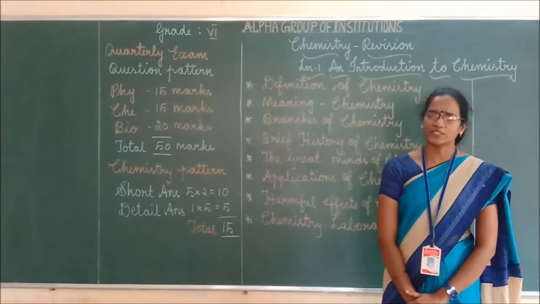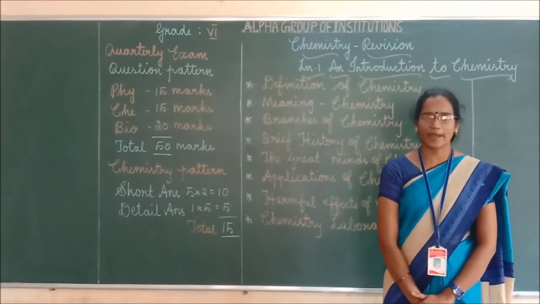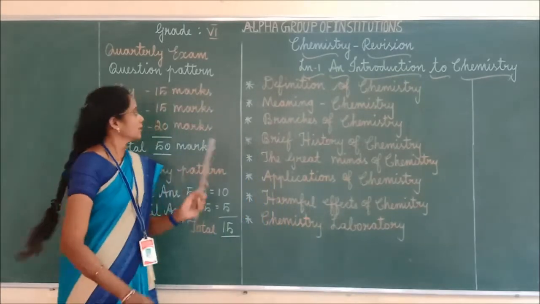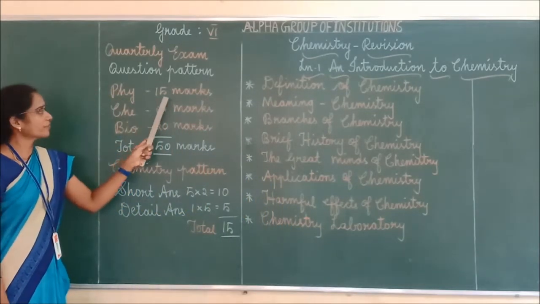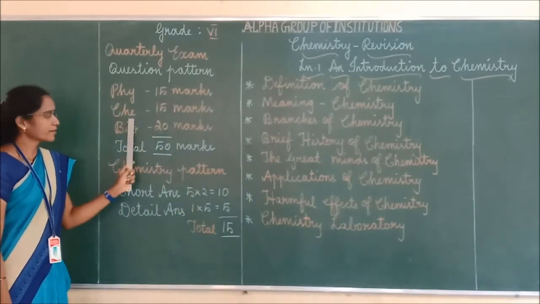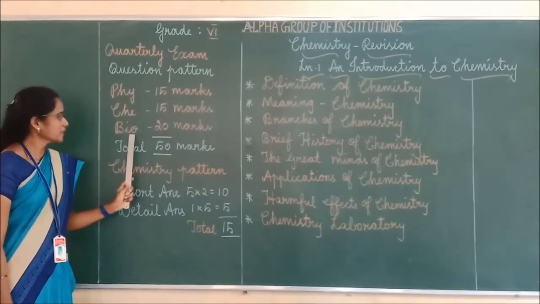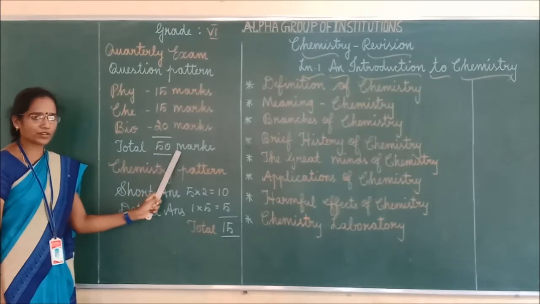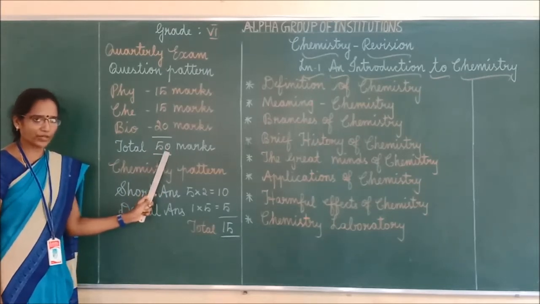First of all you should know the question pattern, right? So see the board. In physics 15 marks, chemistry 15 marks, and in biology 20 marks. So total 50 marks. You are going to write the exam for 50 marks, right?